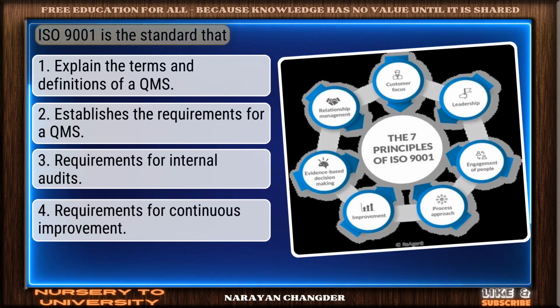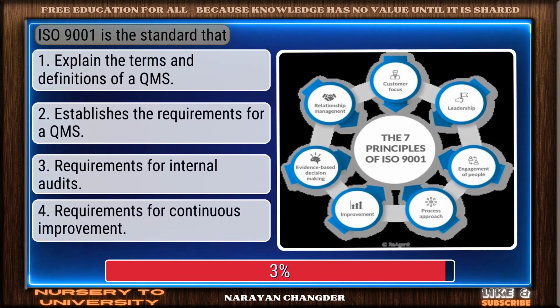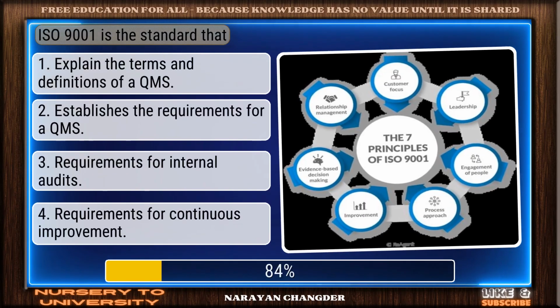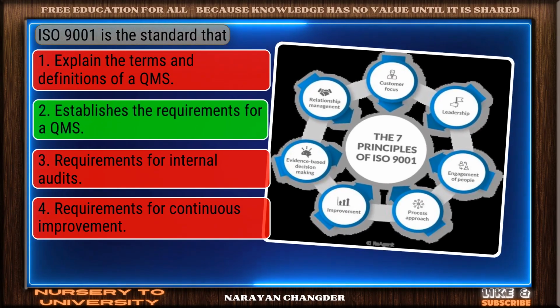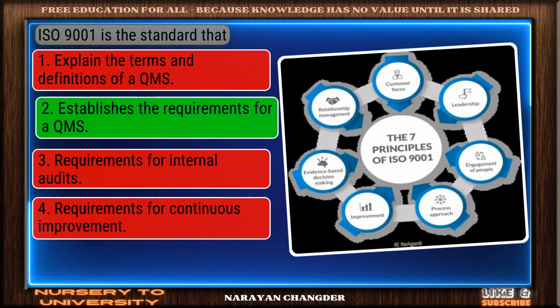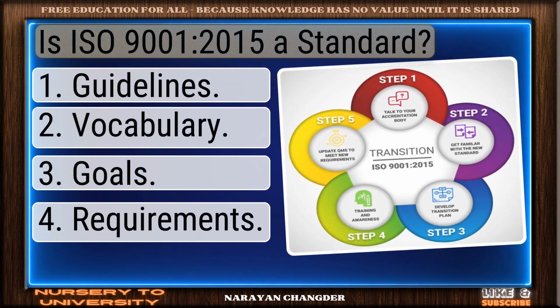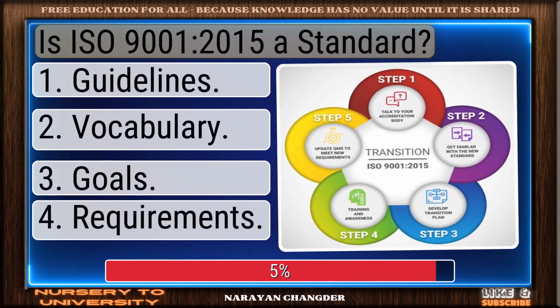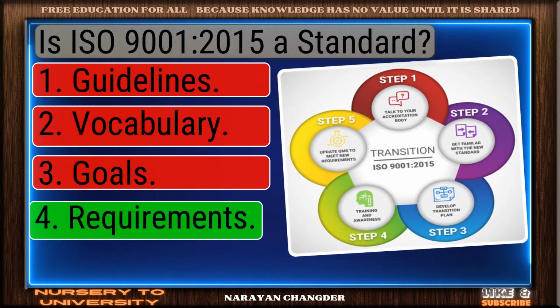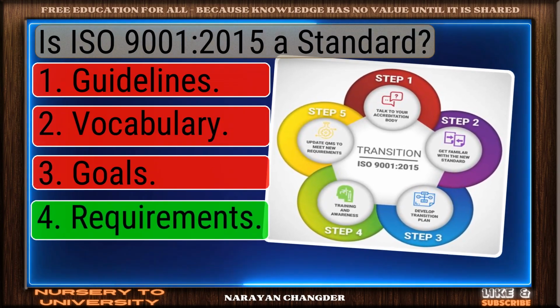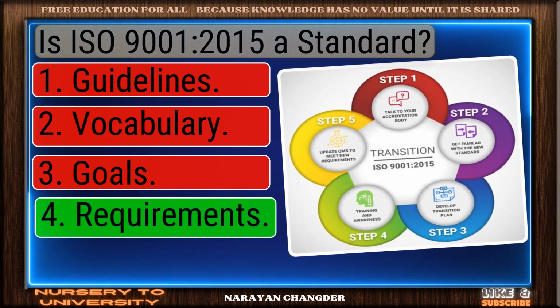Question number 53. ISO 9001 is the standard that. Excellent choice. Establishes the requirements for a QMS is the right answer. Question number 54. Is ISO 9001/2015 a standard? Nice work. You chose requirements, and it is correct.